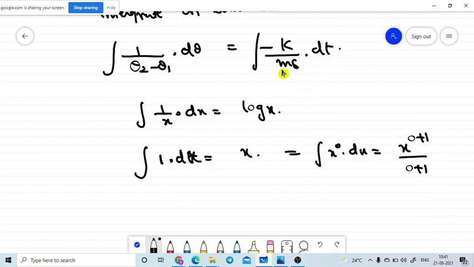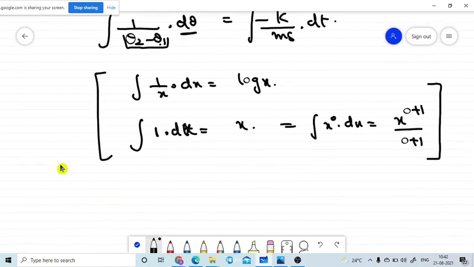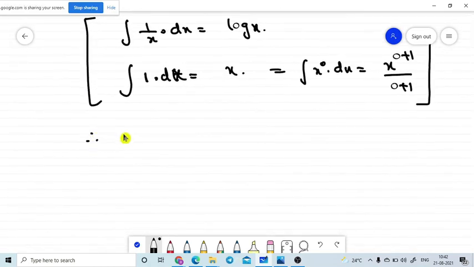So here we are performing the integration with respect to the temperature. These are the temperature terms, the total temperature only. Let's assume d theta is the same as the total. If we perform the temperature integration, we will get the log of this total value. These formulas are useful for your running topic. Now, using them, what will happen? We get the log of the change in temperature, theta 2 minus theta 1.